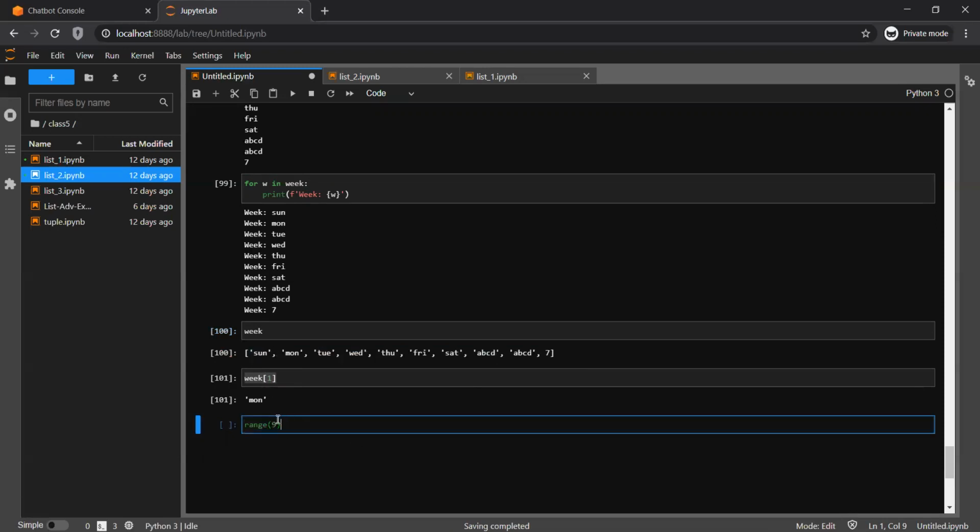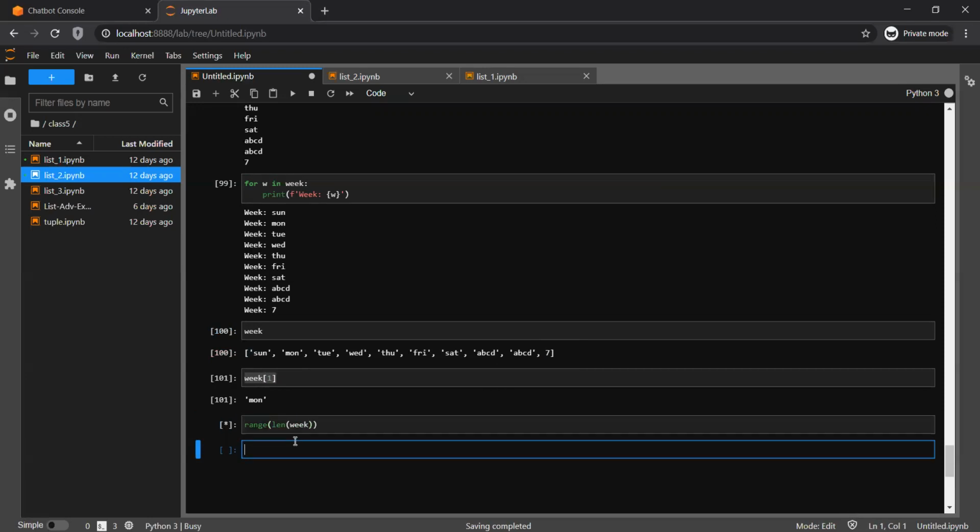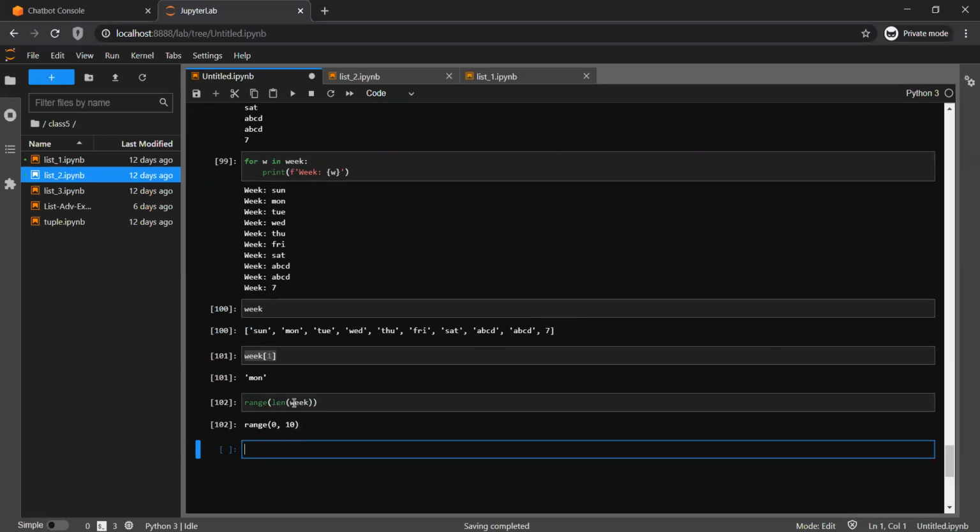So length of a string, length of a list, how can we calculate it? Len of week. It first calculates what the length is. So starting from 1, 2, 3, 4, 5, 6, 7, 8, 9, 10. There are 10 elements, obviously, and when I did range, it created me a range. So how can I pretty print it?